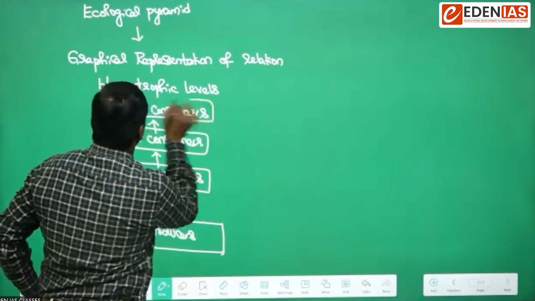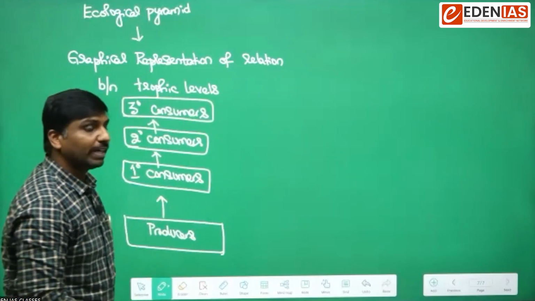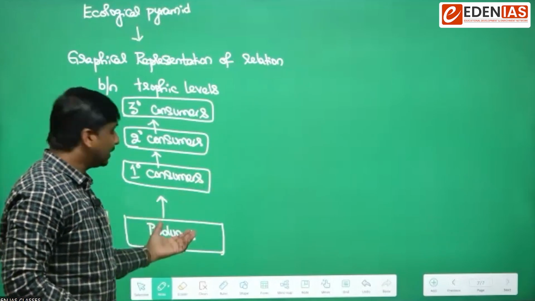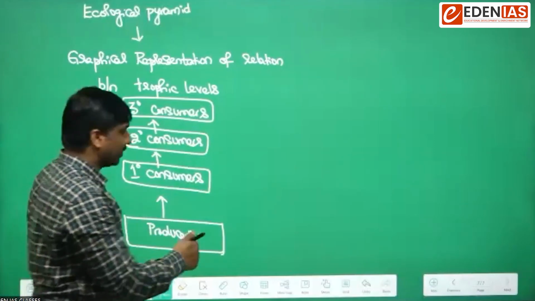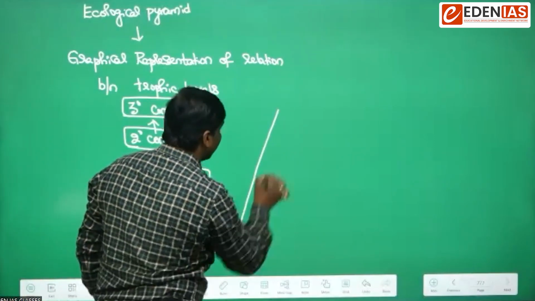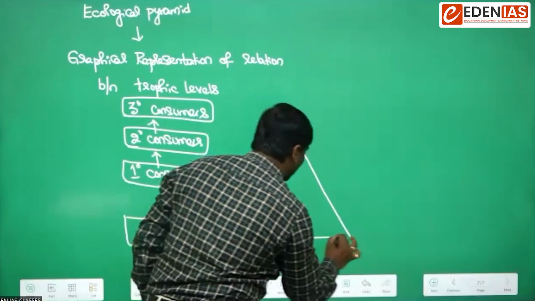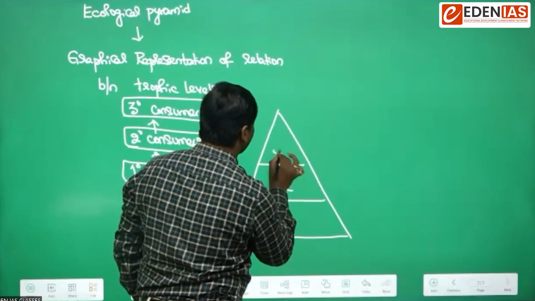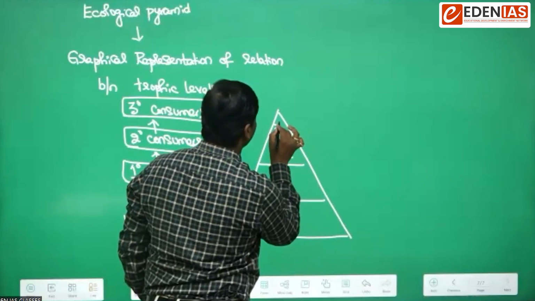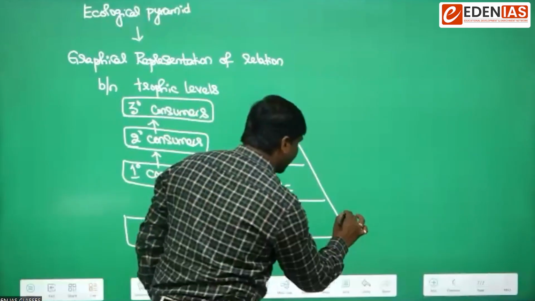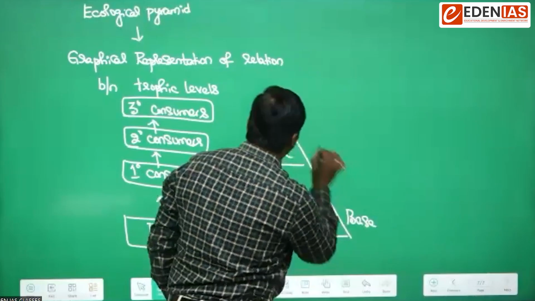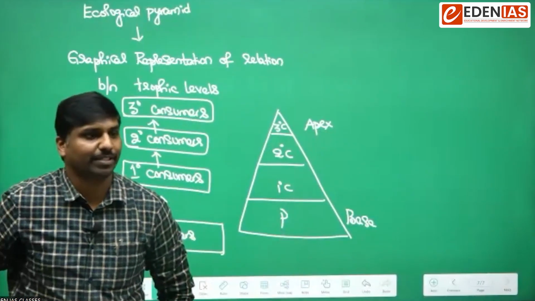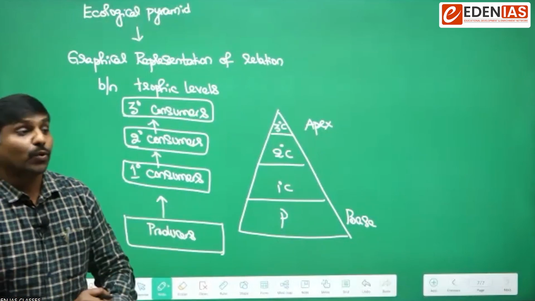When we try to construct them in a graphic manner, usually the number of producers may be more, and generally they form the base. So we will construct them in the form of a pyramid. That pyramid consists of producers, primary consumers, secondary consumers, and tertiary consumers. So the base is made up of the producers and the apex is made up of the tertiary consumers. You have to remember that.